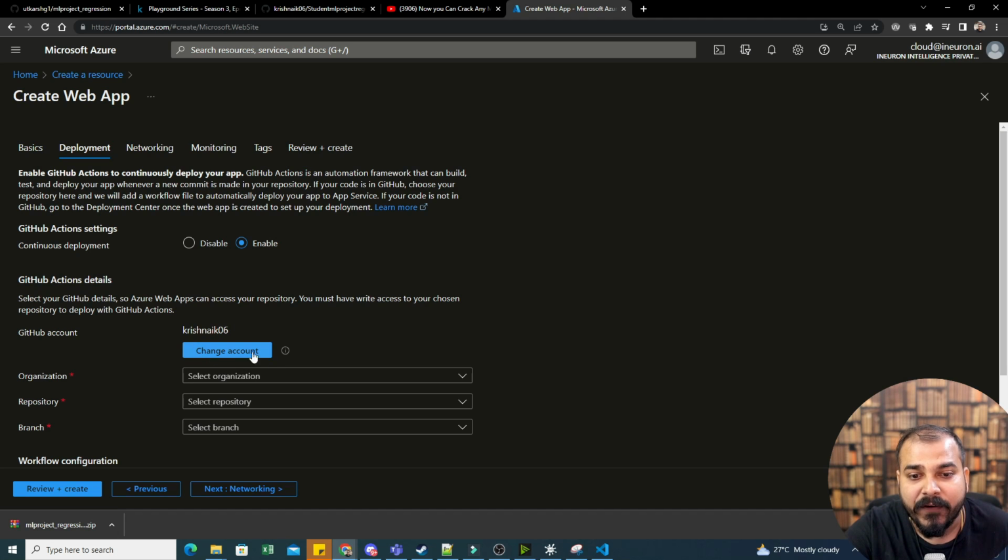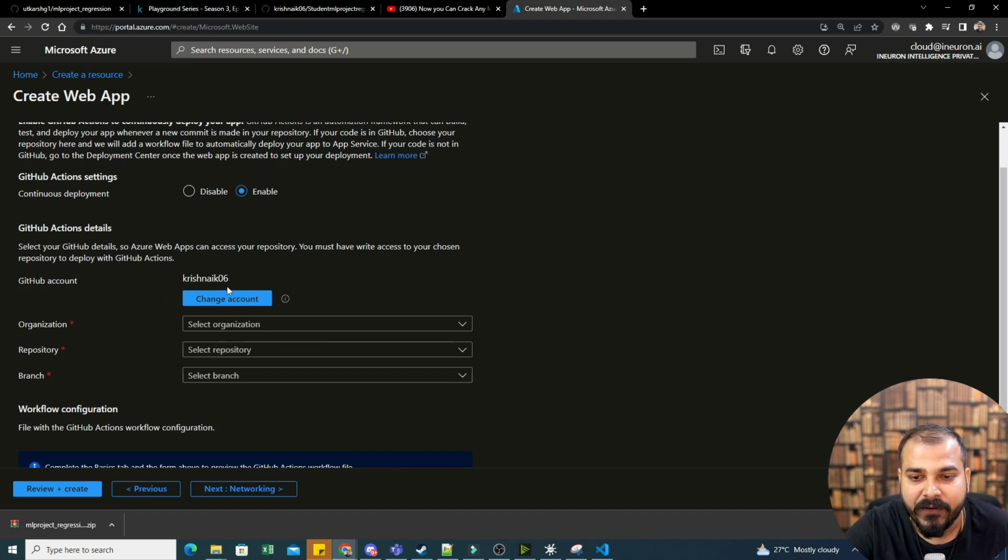Make sure that you configure with your GitHub account. Right now I have configured with my GitHub account. If you want to configure, just click on change account and it will ask you to configure from here. In order to sign in, it will ask you for the authentication. Just go ahead and do the authentication.